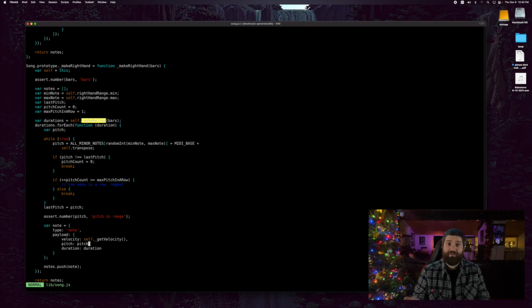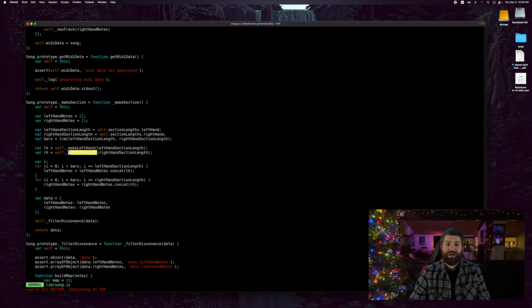So now we have a note. Just like when we were creating the left hand and we ended up with creating a note, we were creating the right hand and now we ended up with these notes. So we just push this note into the notes array and we return that notes array. So if we go back to where this was called, you can see that all make left hand and make right hand do is just make a ton of notes. That's their goal. That's what they do. They make all the notes that go into a left hand and a right hand.